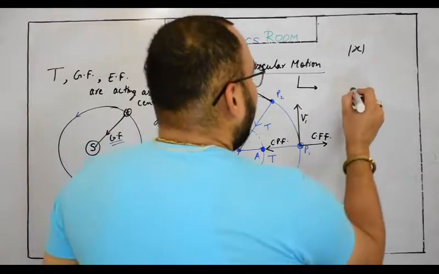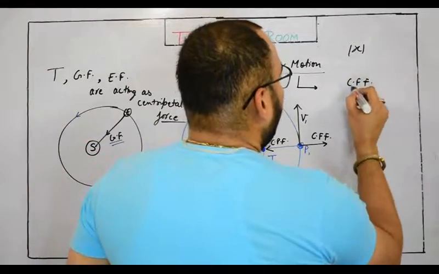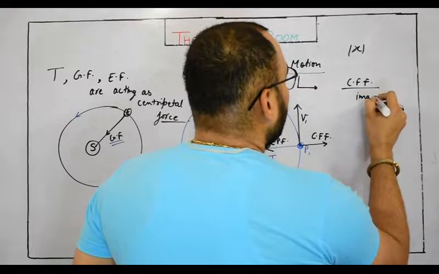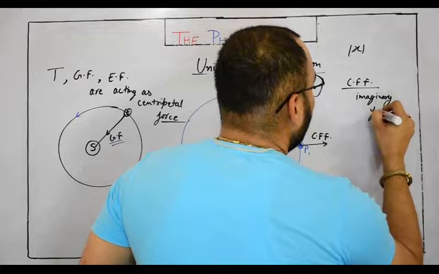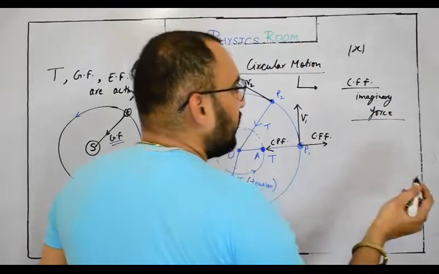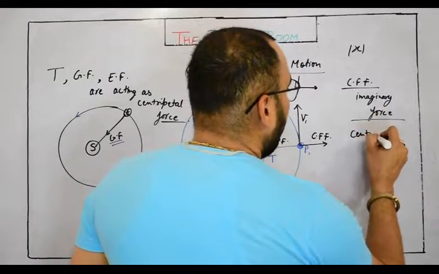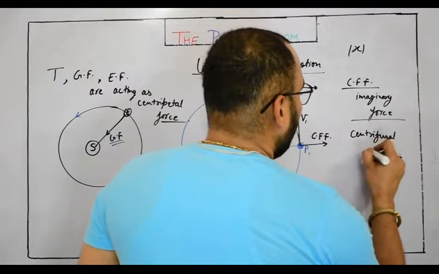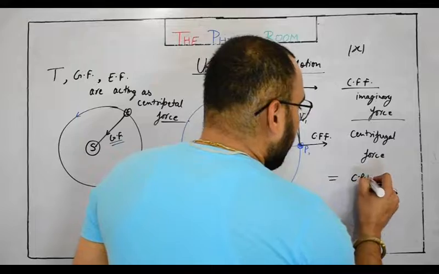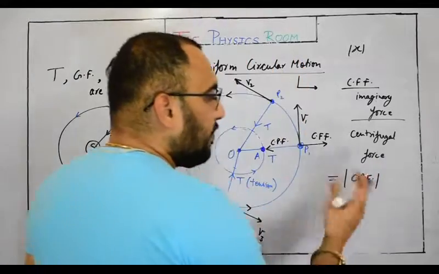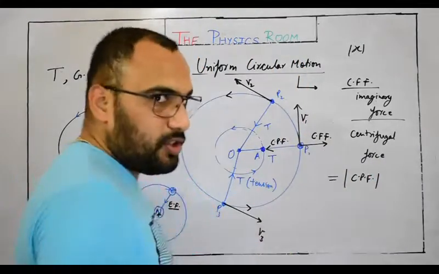Here centrifugal force, CFF, is a fictitious or imaginary force, which is mathematically equivalent to centripetal force, meaning by value, but acting in the opposite direction.